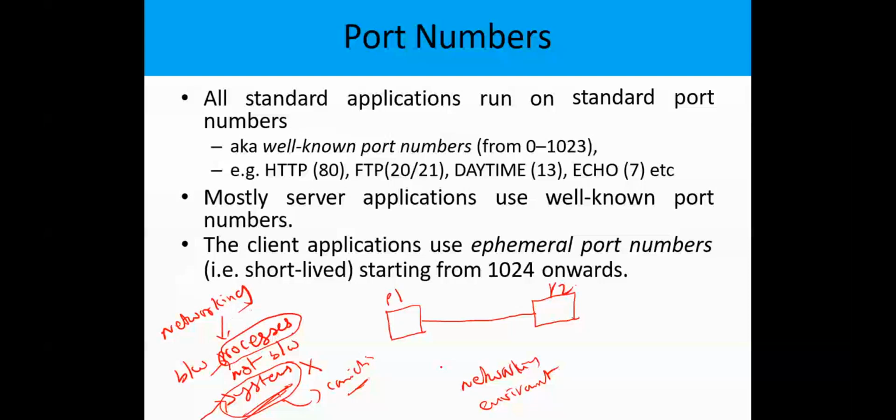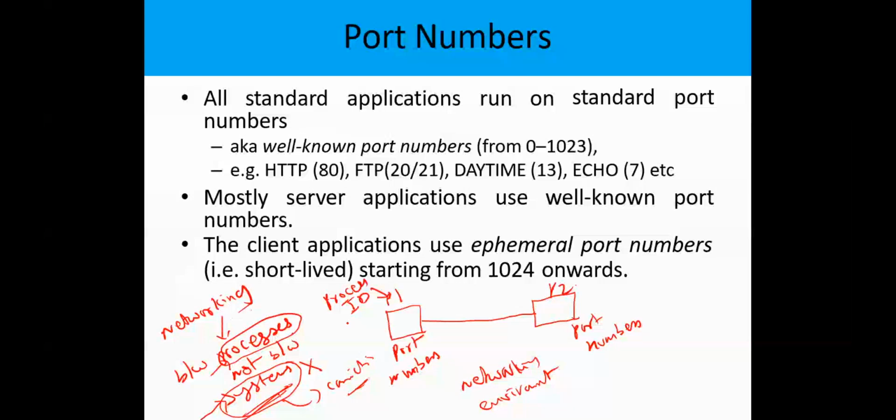As these processes are running in a particular system, to identify them in the system, they have process IDs as per the operating system. I think you are already aware of the operating systems concept. When the P1 process is running in the system, to identify that process in that particular system, it has a process ID assigned.